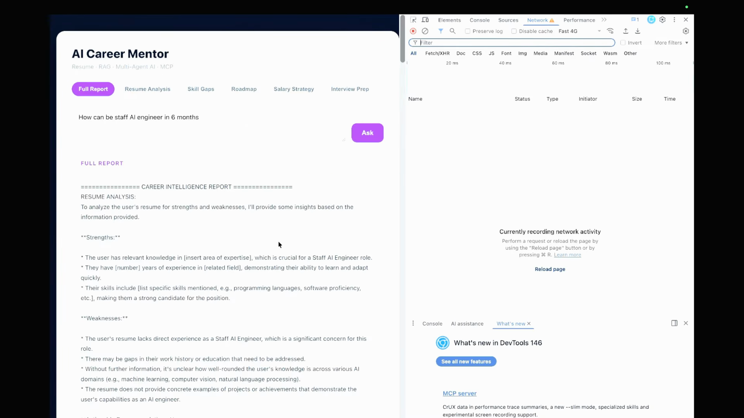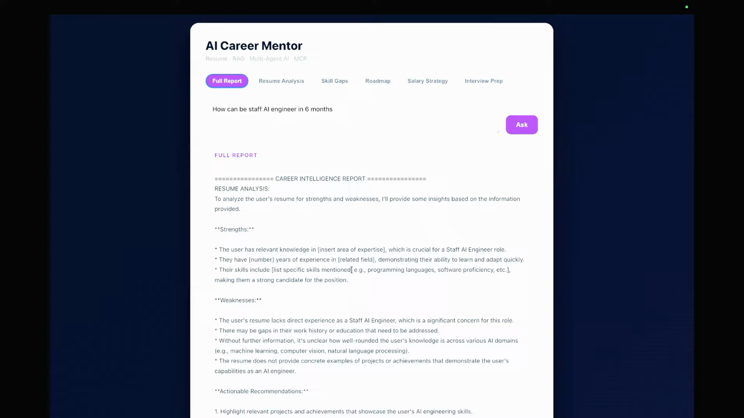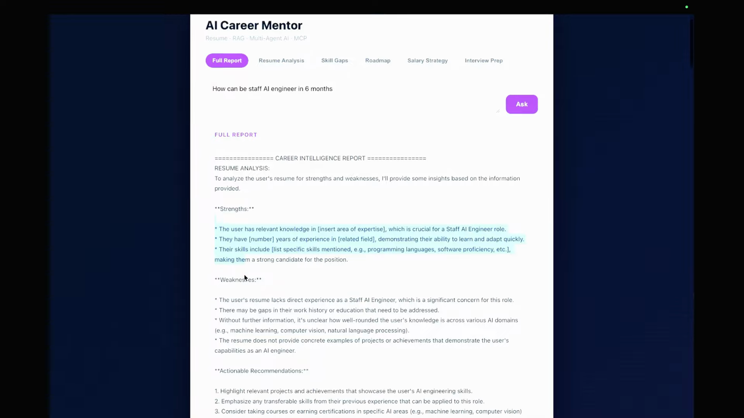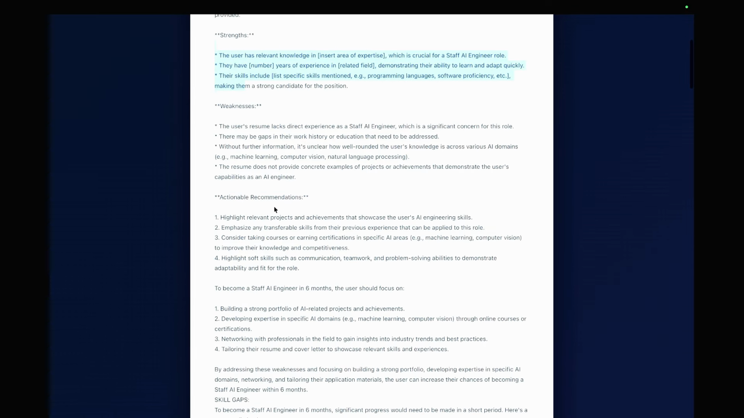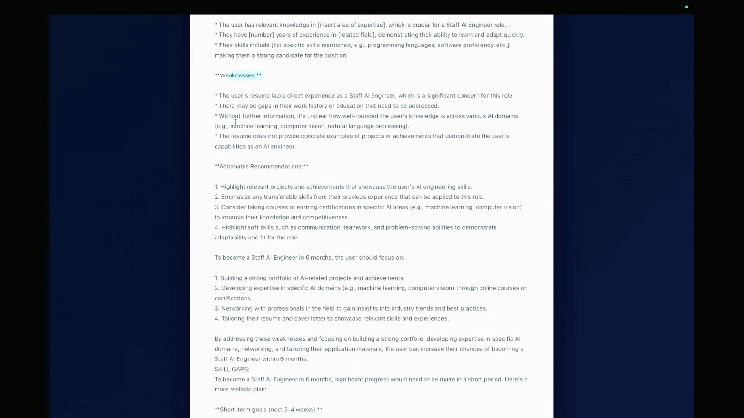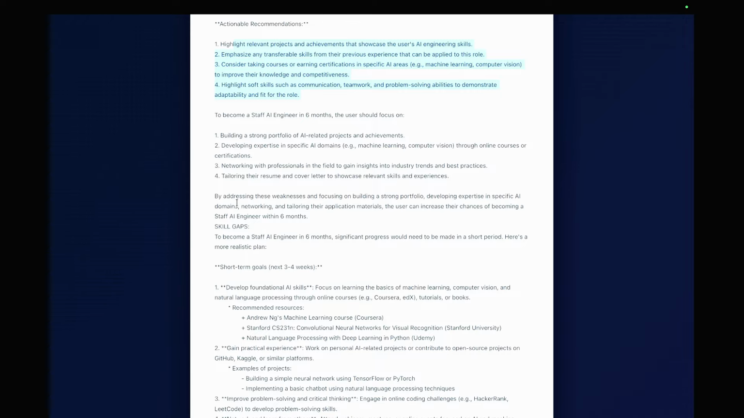So until then, let's go back to our full report. It has generated a career intelligence report for us based on the resume that we have. It has identified my strengths, that the user has relevant knowledge and expertise in these areas. The weaknesses are identified, and it has jotted down the weaknesses: machine learning, computer vision, and NLP. Then it has given some recommendations.